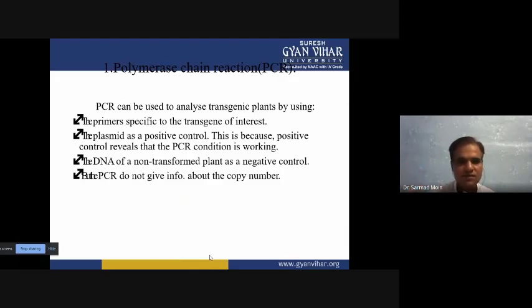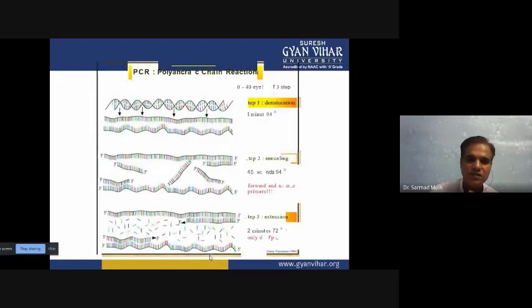PCR will not give the number of copies. When you are replicating through PCR, you will not be able to know the number of copies present. You can determine whether the DNA is present or not, but how many genes are integrated, you can't determine using PCR. So here is how the PCR runs.